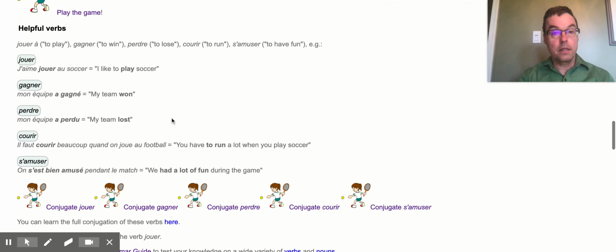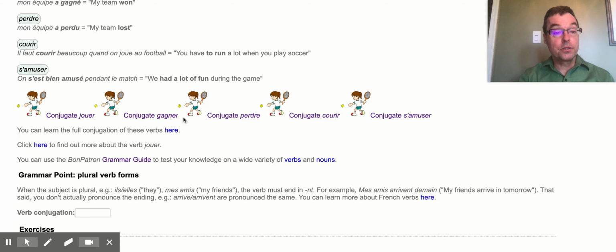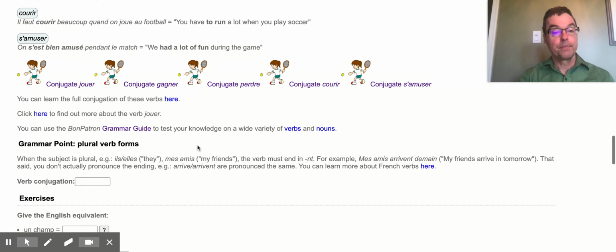And in the sports section, we have quite a few verbs that you need to start to become familiar with, right? So we have some examples for you and a bunch of exercises where you can see if you are able to correctly conjugate the present tense of these. The verb jouer, I won't go into detail, but you should check this out here from the grammar guide because the verb jouer, to play, works a little bit differently in French than in English.